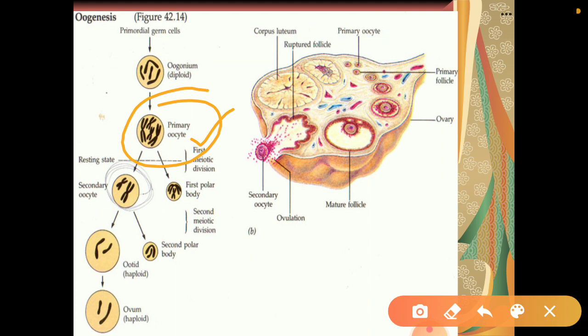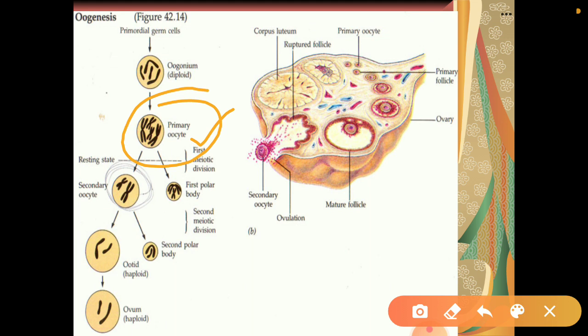Okay, and this primary oocyte becomes surrounded by a layer of granulosa cells, and this is known as a primary follicle.